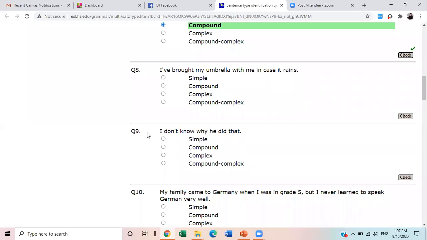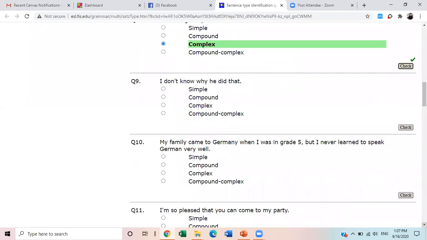Very good. Let me admit Aksa, who is joining. I have brought my umbrella. Complex. Let's check. This is correct. Well done, Asad. Great going, everybody. I don't know why he did that. Is it simple, compound, or complex? Compound, ma'am.